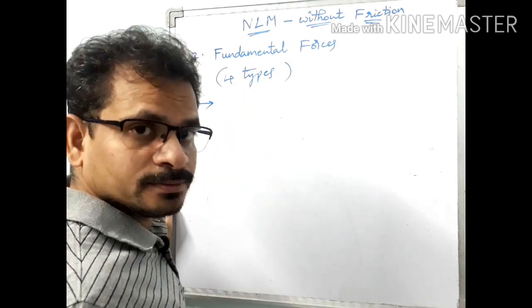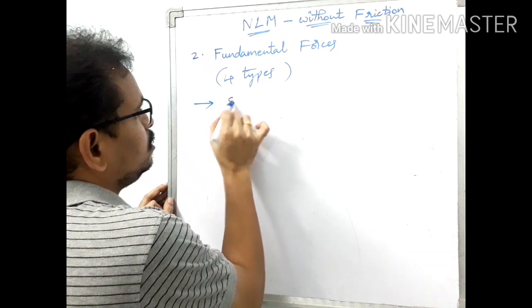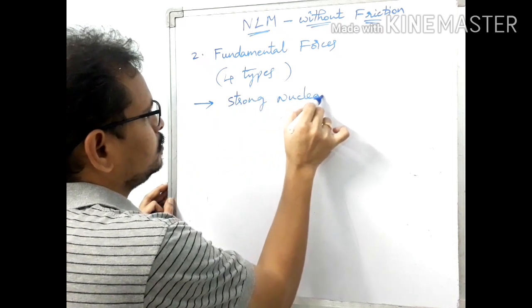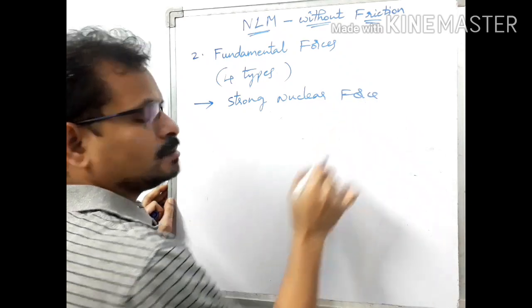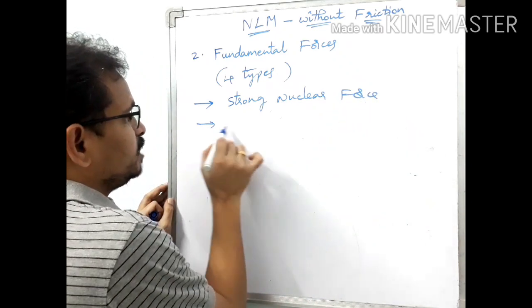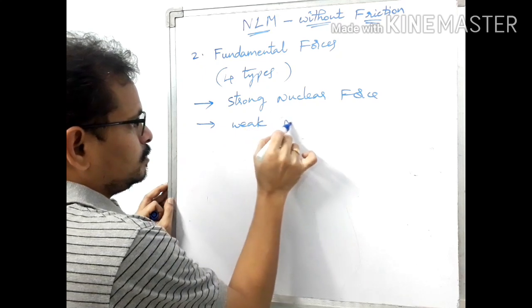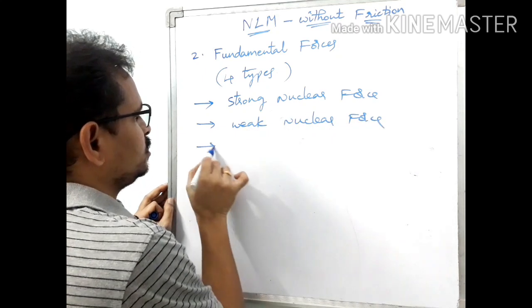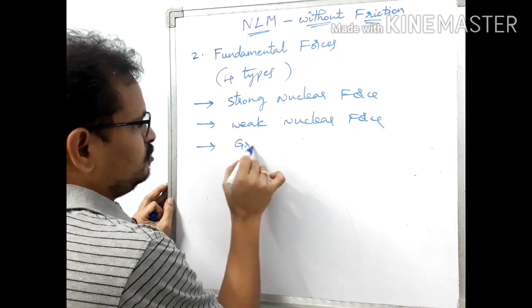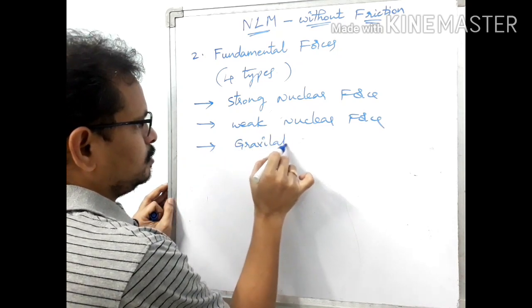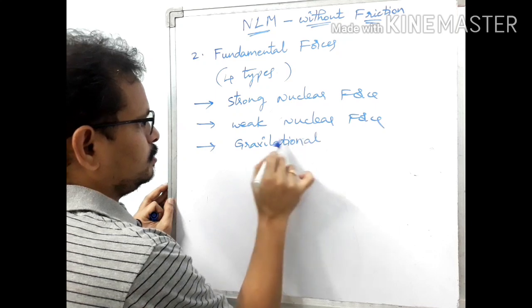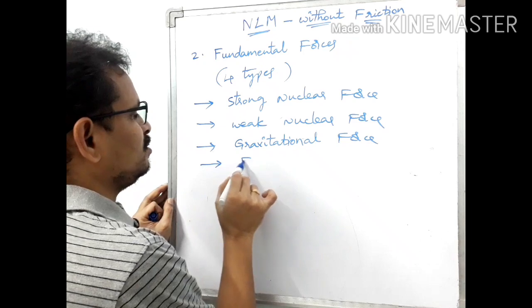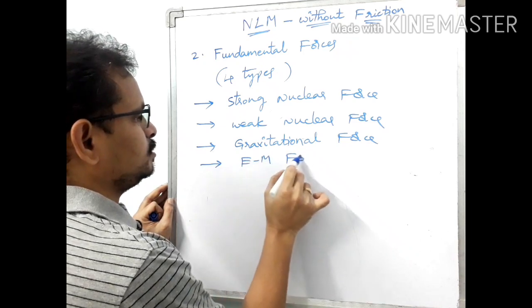Number 1 is strong nuclear force, number 2 weak nuclear force, number 3 gravitational force, and number 4 electromagnetic force.